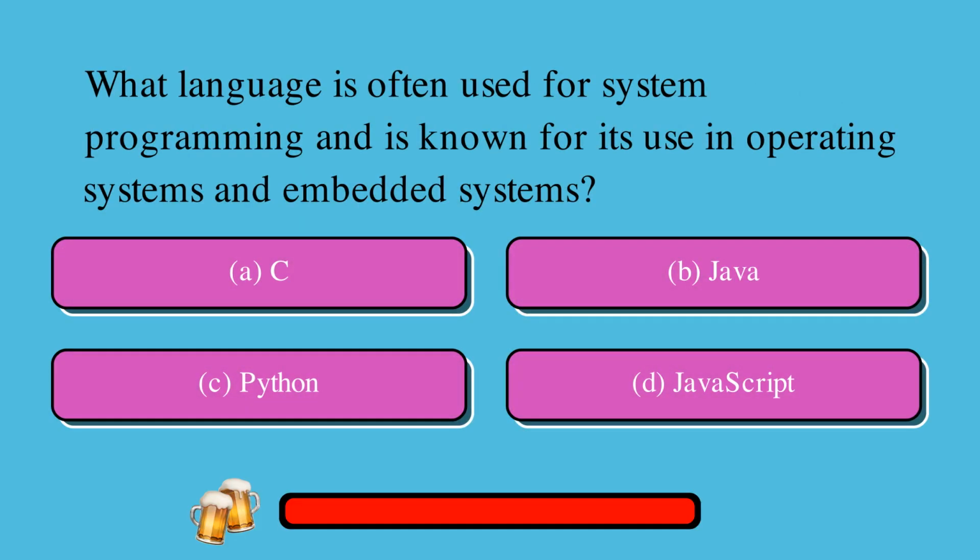What language is often used for system programming and is known for its use in operating systems and embedded systems? Is it A, C or B, Java or C, Python or D, JavaScript? The correct answer is A, C.